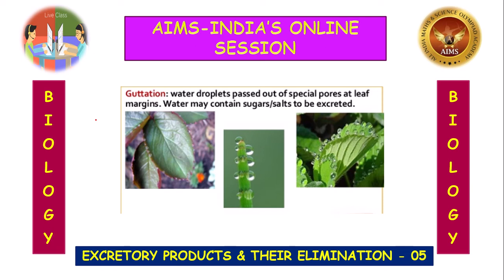Water absorbed through the roots is moved upwards within the plant body, and a part of it is used in the process of photosynthesis. And to stop the plant from wilting, means drooping, the rest of the water is lost as water vapor into the atmosphere from the leaves.